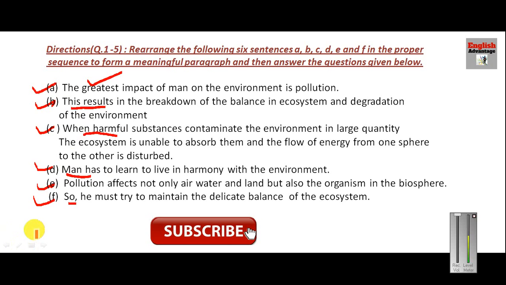And this sentence also contains the keywords environment and pollution. So A will be your first sentence: the greatest impact of man on the environment is pollution. This is the title line. Here we are starting the paragraph. Now after this, how man is affecting the environment and creating pollution should be described in further sentences.